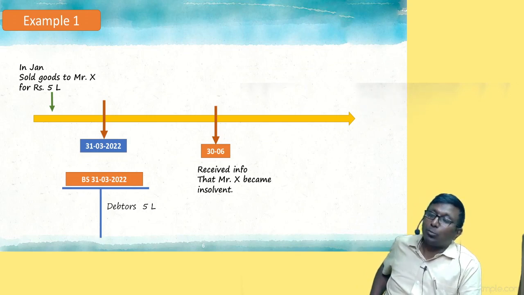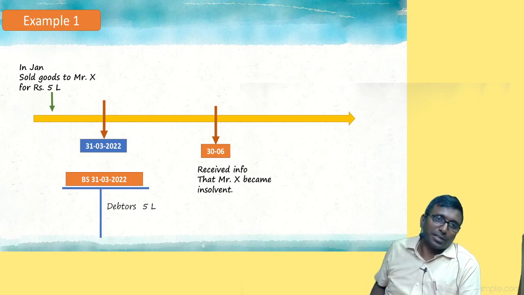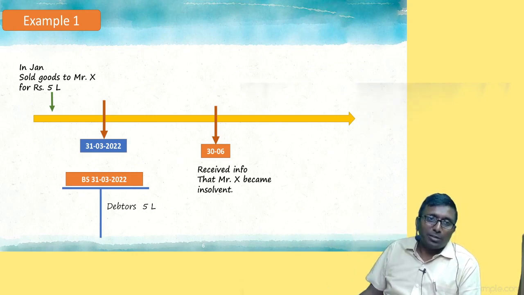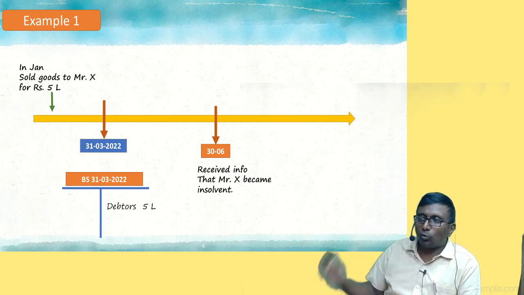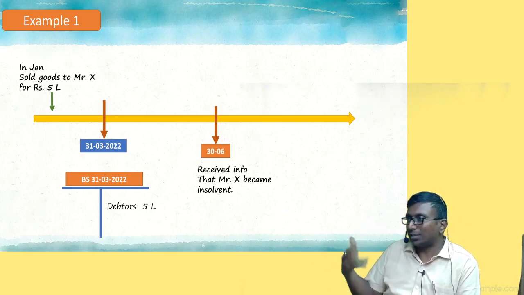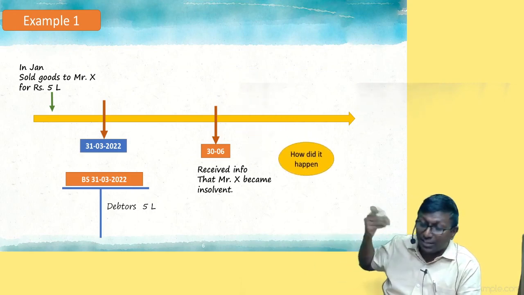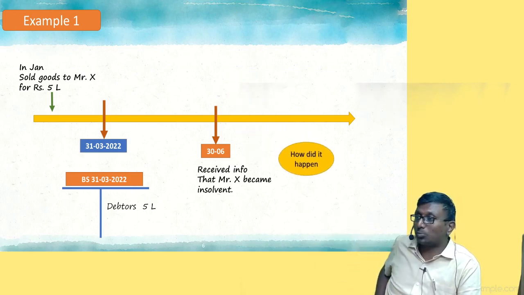Now my question. My books are closed on which date? 31st August, in every example of mine. I already told you. Correct? Now, is it a bad debt to me, or at least a doubtful debt to me? Where do you record these doubtful debts? Why did it happen? Suddenly he was good on 31st March, what happened?